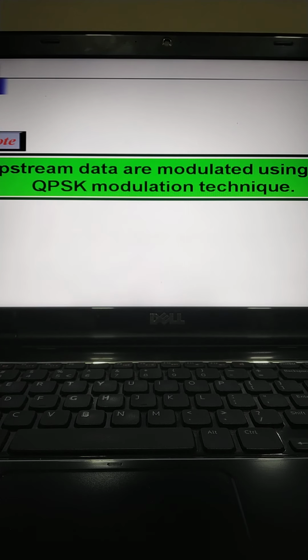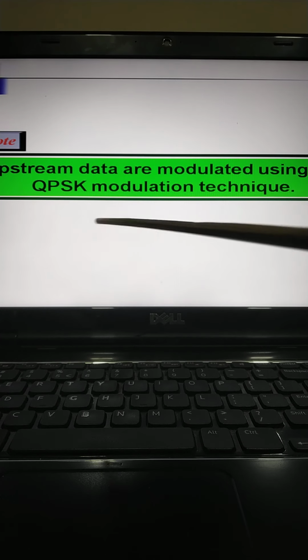Now the upstream data, that is from the subscriber premises to the internet, occupies the lower band from 5 to 42 MHz. This band is also divided into 6 megahertz channels. The upstream data band uses lower frequencies that are more susceptible to noise and interference. For this reason, the QAM technique is not suitable here, so we use QPSK modulation. So upstream data is modulated using the QPSK modulation technique.